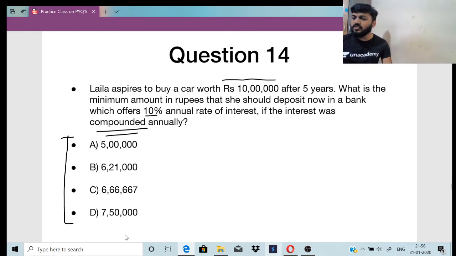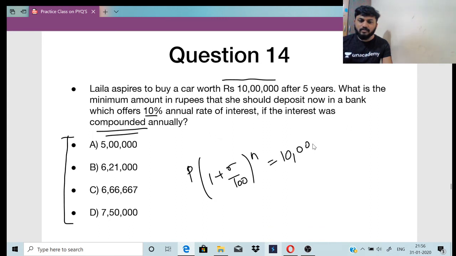Okay, so tell me the answers for this, right? So compound interest का फॉर्मूला क्या है? फॉर्मूला भी बता देता हूँ. P into 1 plus r by 100 power n is equal to 10 lakh, right? Yes, this is also same.